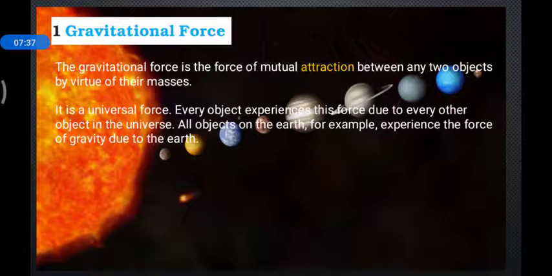The moon is revolving around the earth because of the gravitational force. The sun is revolving around the black hole at the center of the galaxy because of the gravitational force. All galaxies are going apart from each other. The expansion of the universe is due to the gravitational force.